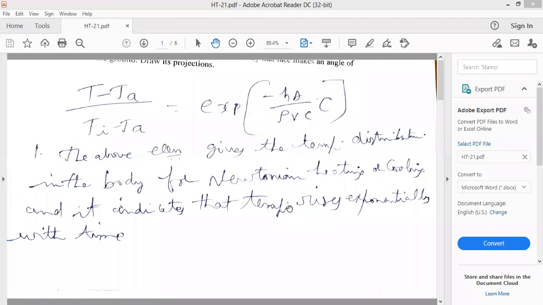Because in unsteady state conduction, there is variation of temperature with respect to time.